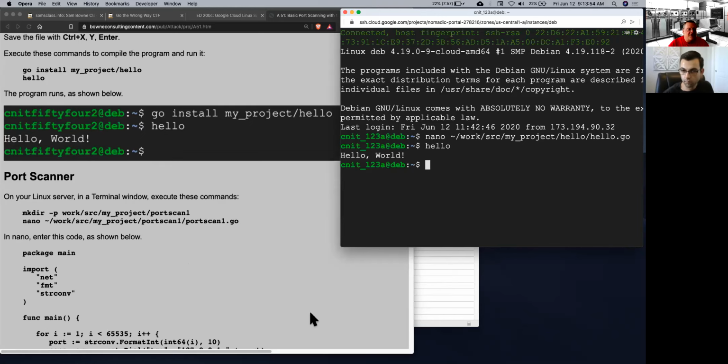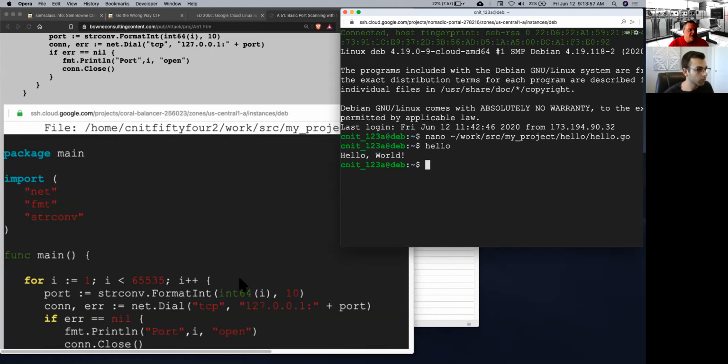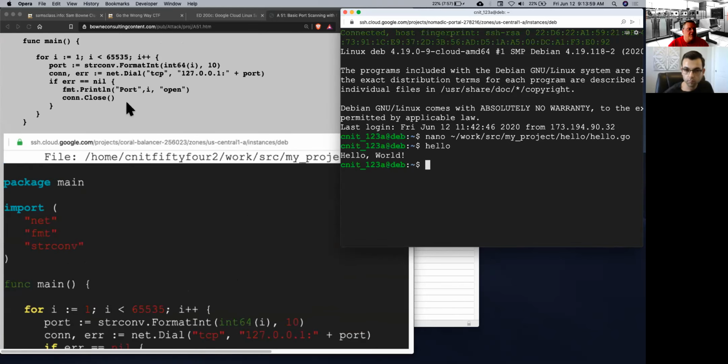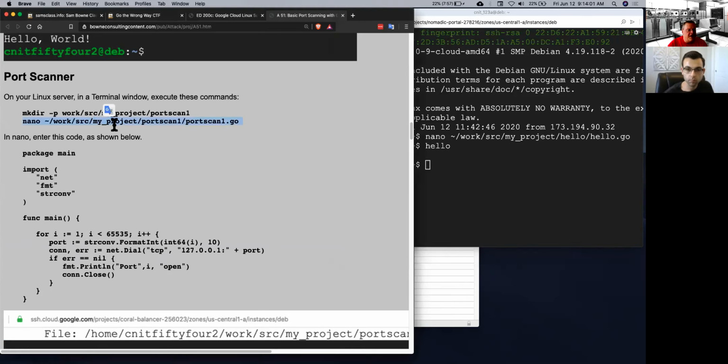All right, and the next thing to try is a port scanner. So I've got that here, and let me just bring it up.